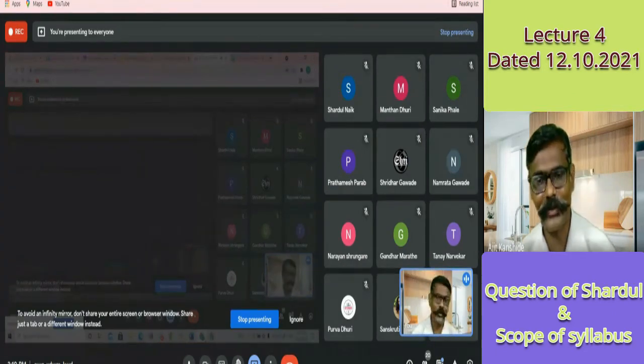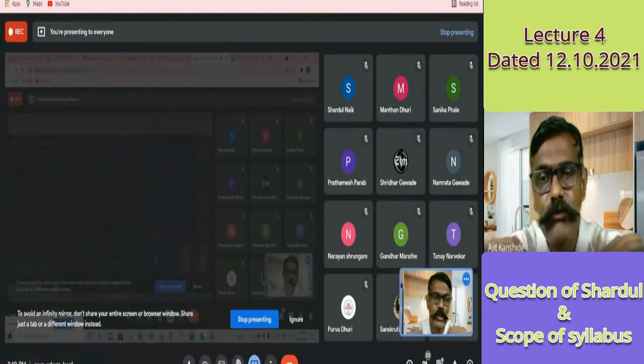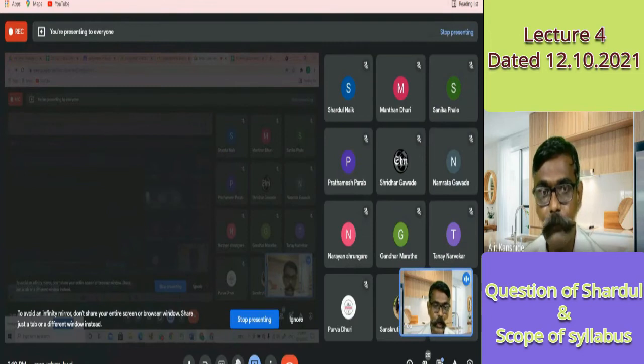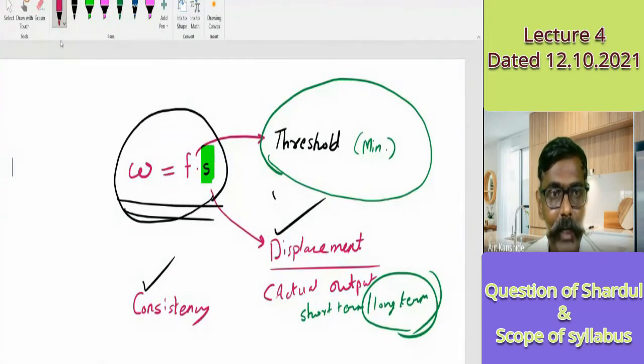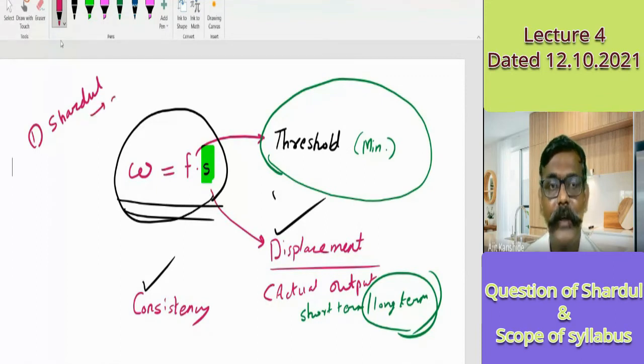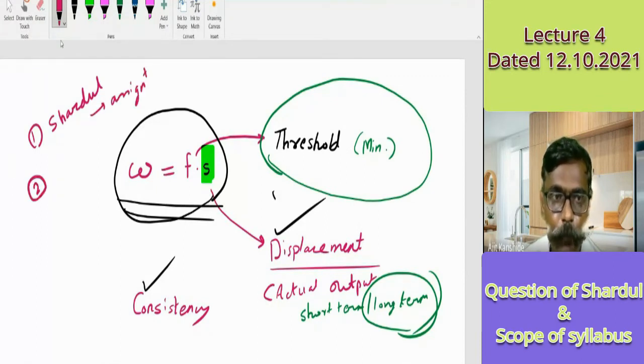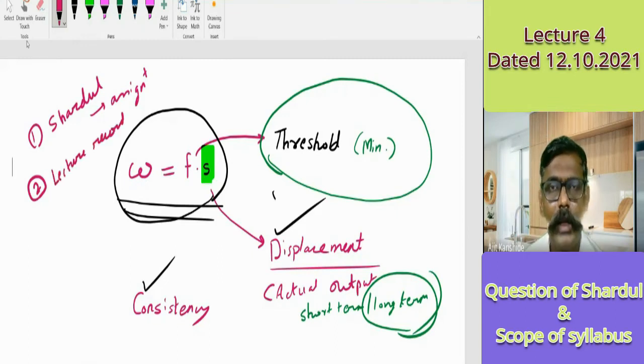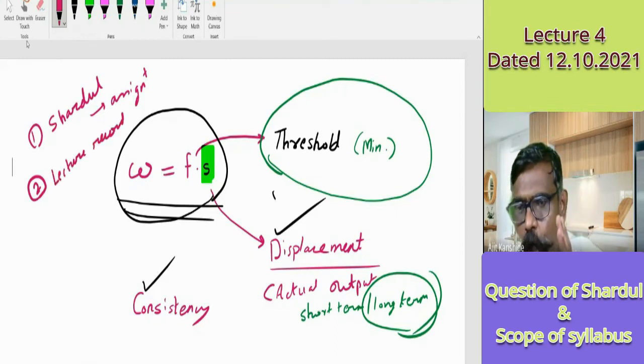Okay, fine students. Good. Whatever I planned to discuss with you, I did. If I have to sum up what I discussed today, what is the first point? The question of Shardul, regarding the assignment. Second point, the assignment in detail that I discussed. That's a lecture record. And the third lecture, which you have not gone through, I urge you to go through that lecture.